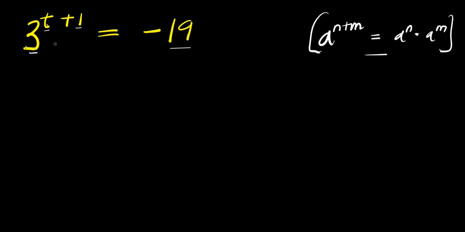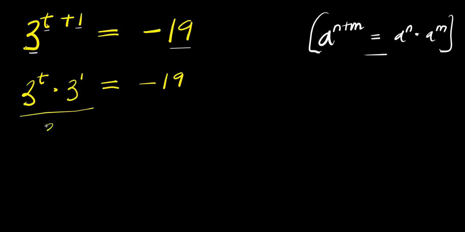So, applying this identity here, I will have 3 power t times 3 power 1 equals negative 19. So what will happen here is that I can divide this by 3 and divide this by 3. 3 eliminates 3.